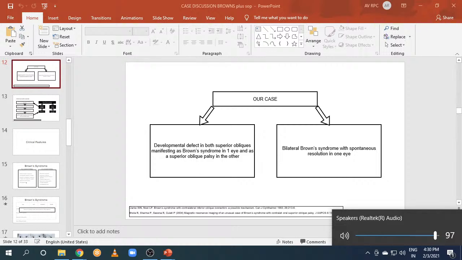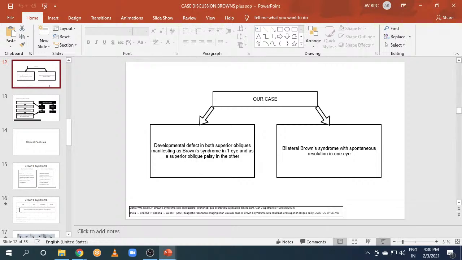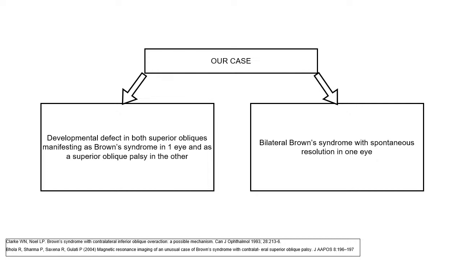So one possibility is that there is an actual organic problem in both the eyes. The other possibility is that to begin with it was a bilateral Brown's. On one side it got spontaneously resolved on its own, leading to a secondary superior oblique underaction because of the constant inferior oblique contracture. So this is the second possibility.